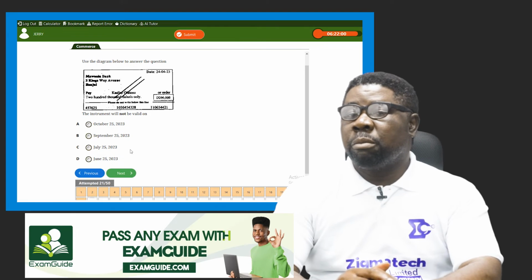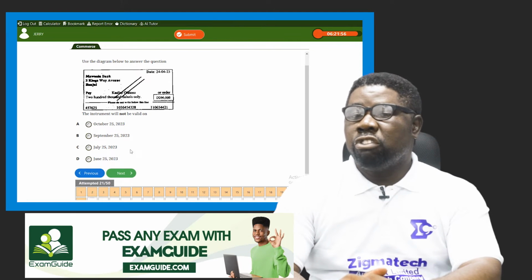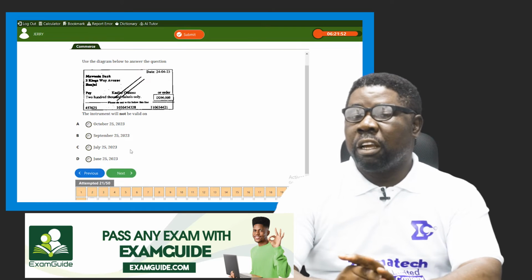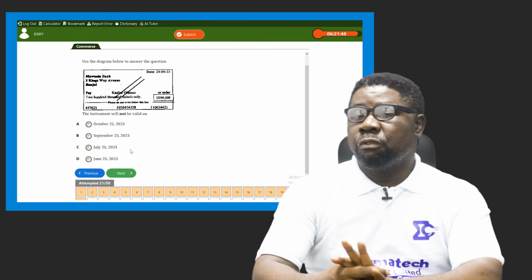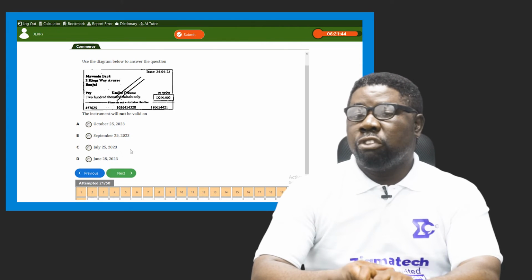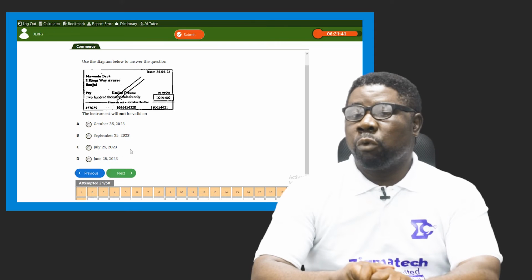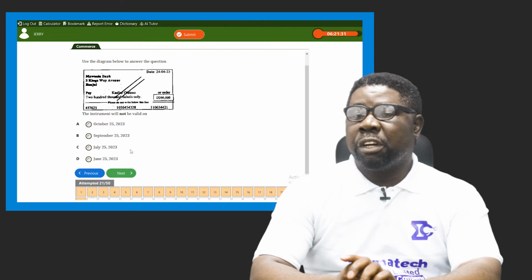The next question from this same diagram or instrument, as we call it, is: the instrument will not be valid on what date? Because we have dates here as our options. Which of these dates will invalidate this document for usage? That's what the question is asking us. The instrument here is a check, like we already know. The crossed line there makes it a cross check, a clearing check. And so which date do you think this instrument will be invalidated?